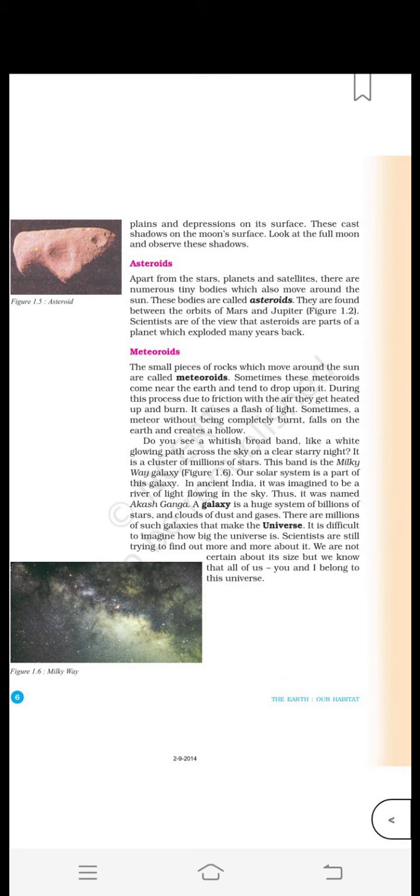Only one time can we see the full moon and the new moon. The new moon is called Amavasya, when we cannot see the moon because it is the new moon day. The full moon day means you can see the full moon clearly. That is called Purnima. And these 2 days come only once in 1 month.